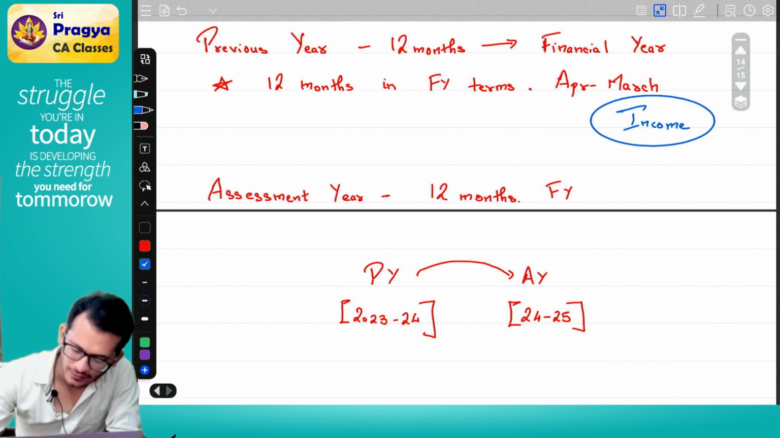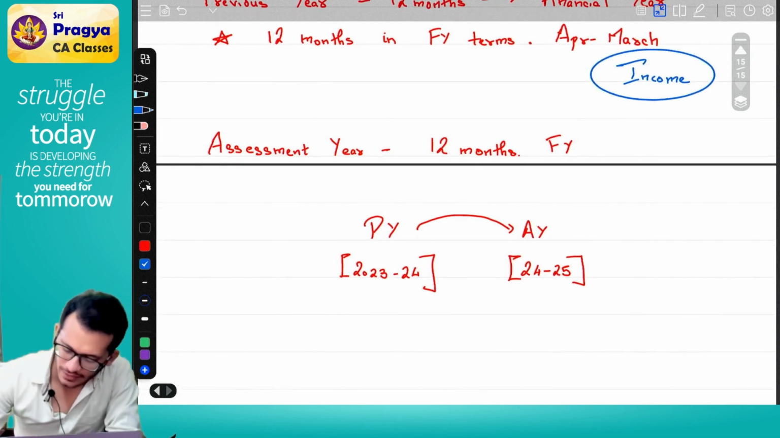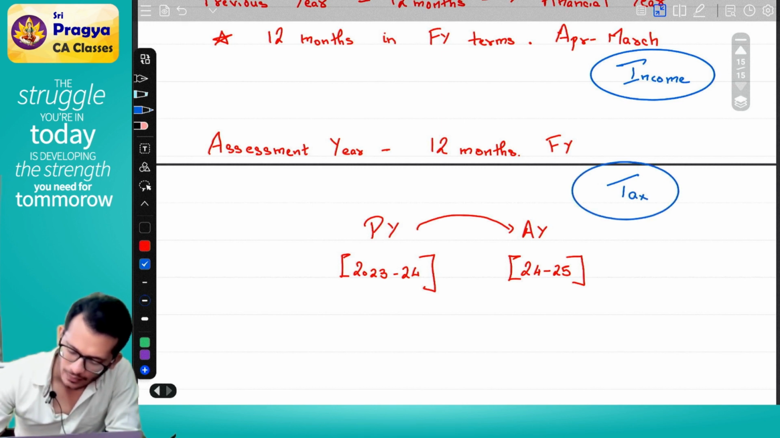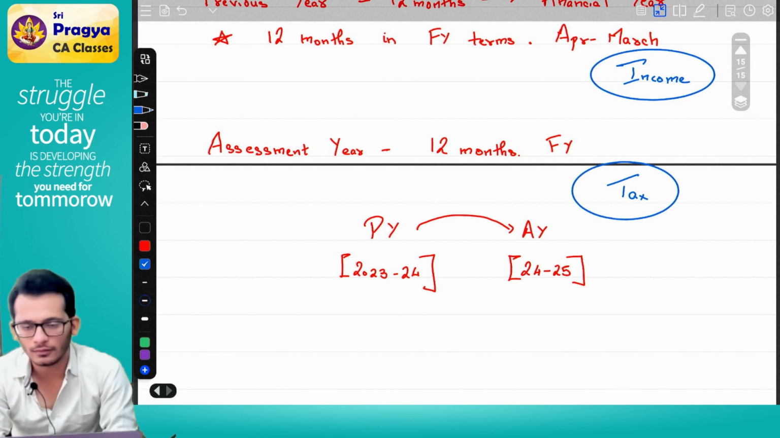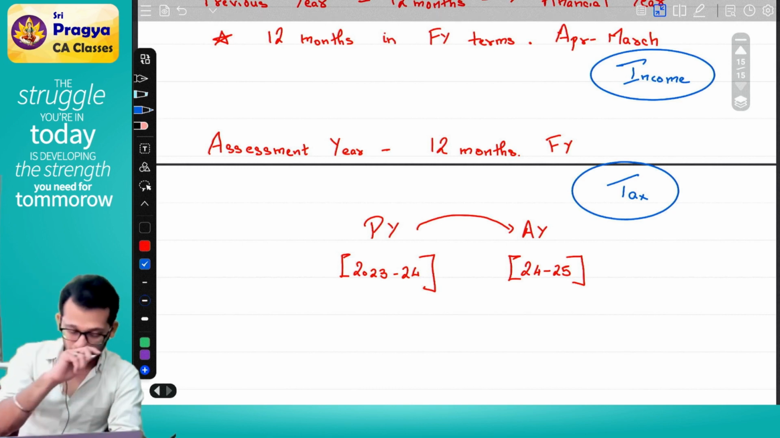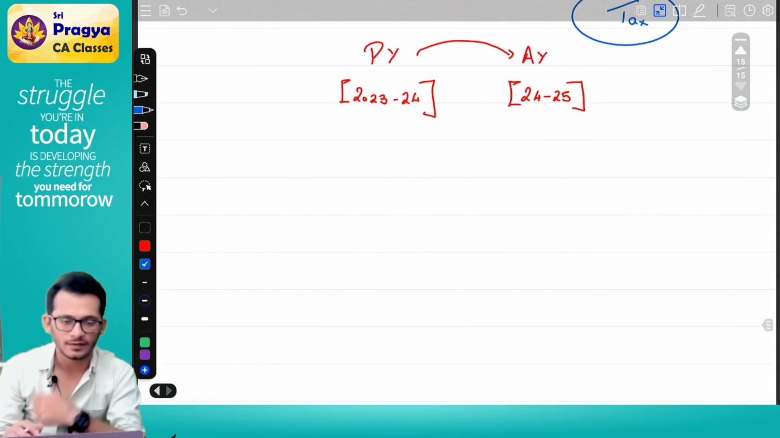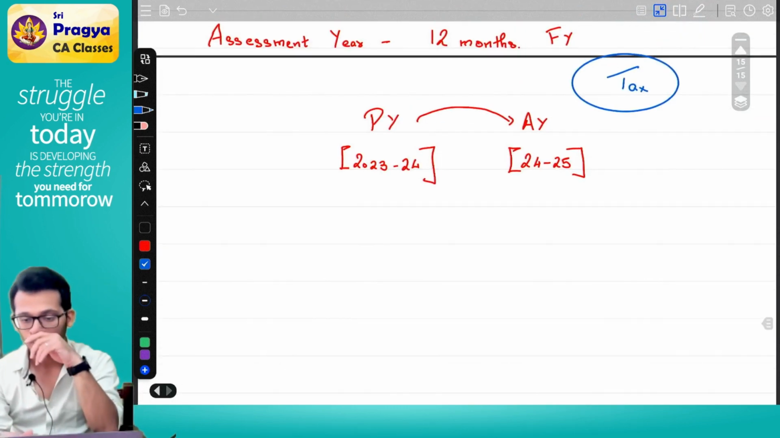Previous year is the year in which you earn your income. Assessment year is the year in which you pay your taxes. Yes or no? Yes. This is what the concept is. Any doubts till now?